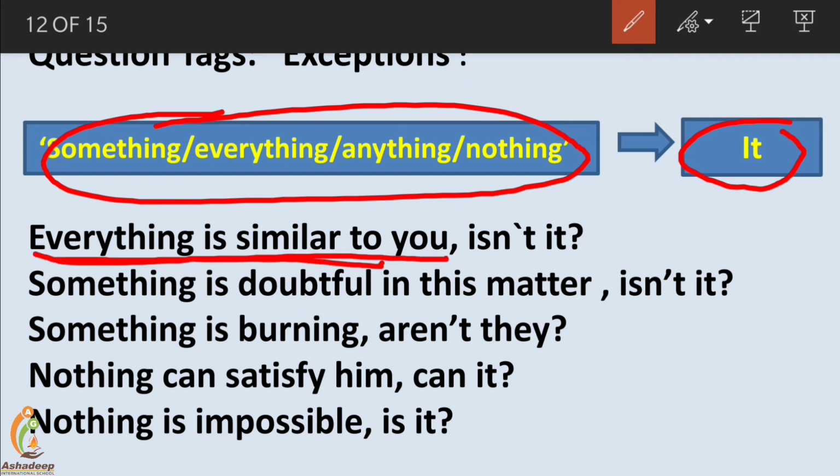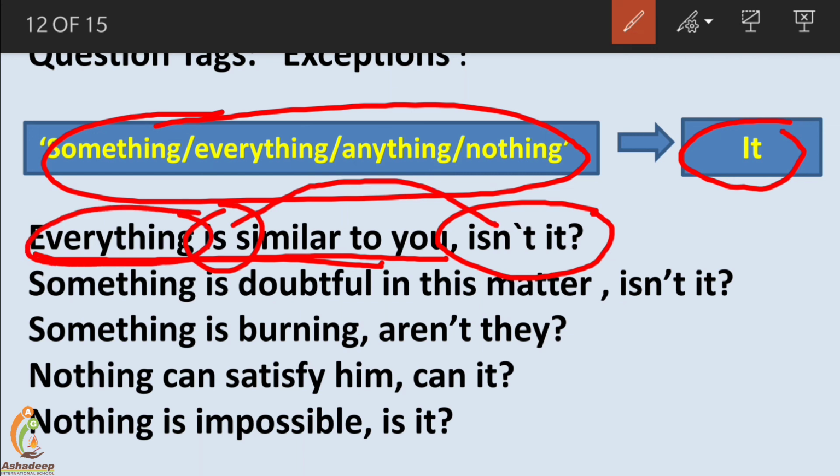Sentence positive, question tag negative, and it is with an auxiliary verb. So directly we can get its negative form, is into isn't. Why isn't aren't there? Because for everything, it is the pronoun to be used. Here we discussed isn't it.